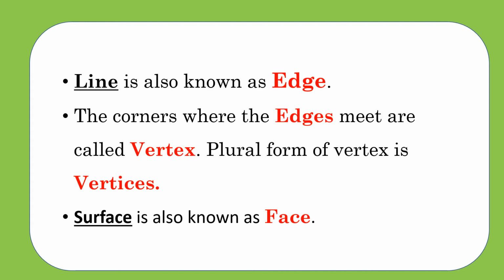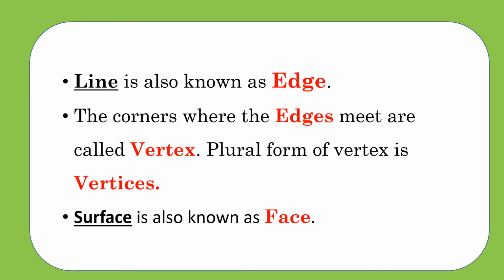What is the other name for line? Edge. The corners where the edges meet, or where the lines meet, the meeting point of the line. The corners where the edges meet are called vertex. What is that? Vertex. Plural form of vertex is vertices.